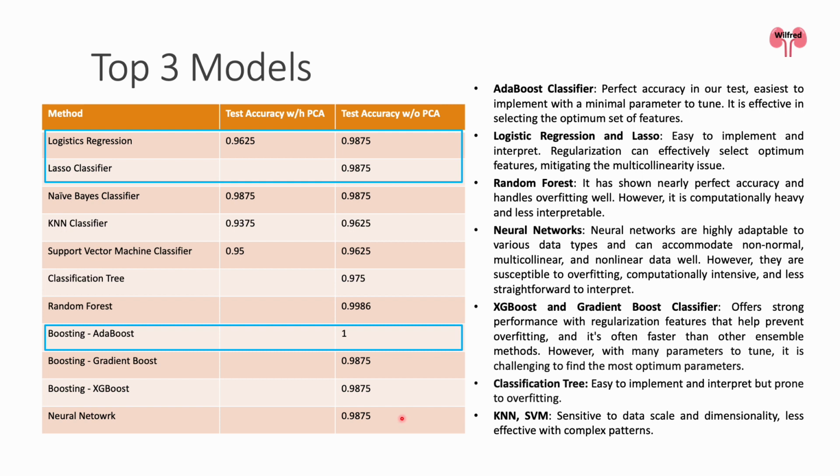We would prefer the lasso classifier or logistic regression based on the ease of implementation, computational efficiency, and interpretability. Other models are not recommended, for specific reasons as follows. Gradient boost and XGBoost have too many parameters for tuning, making it difficult to find the best parameters. Neural network is computationally heavy and hard to interpret. KNN, SVM classifier, and trees have slightly lower accuracy compared to other models.